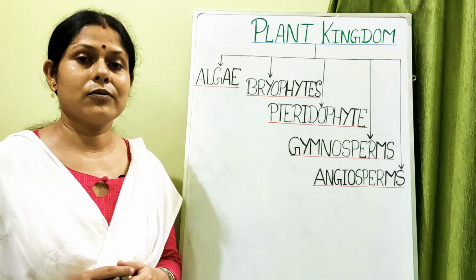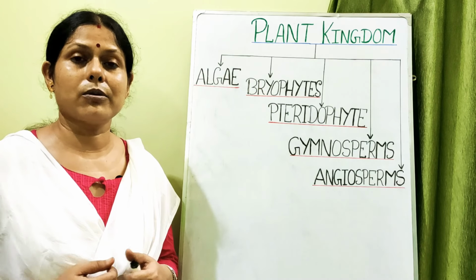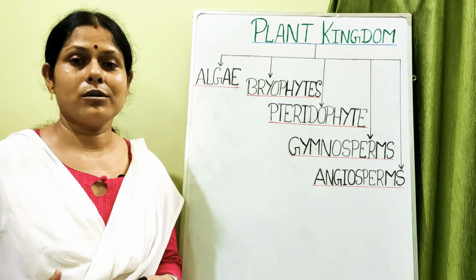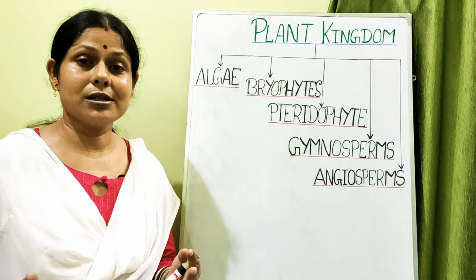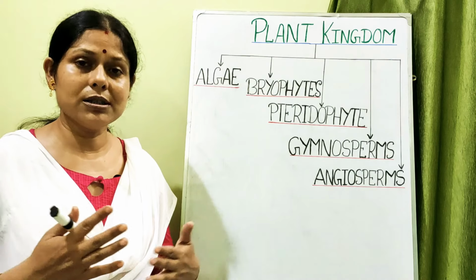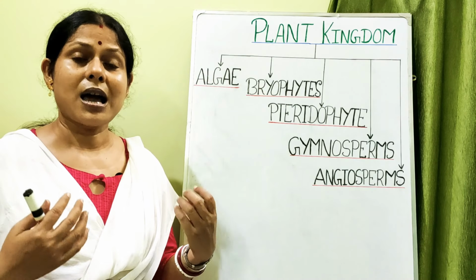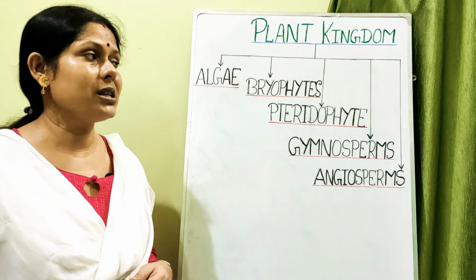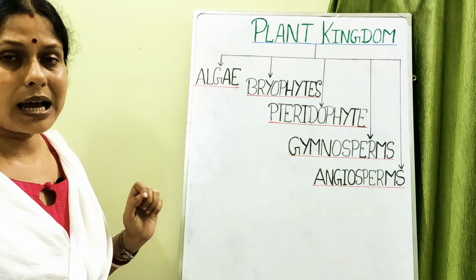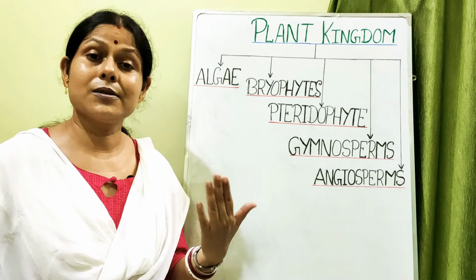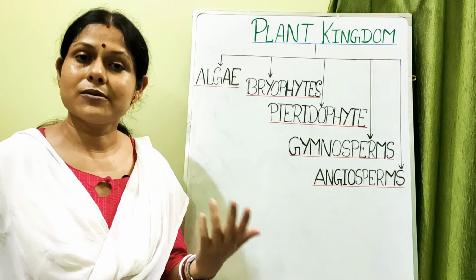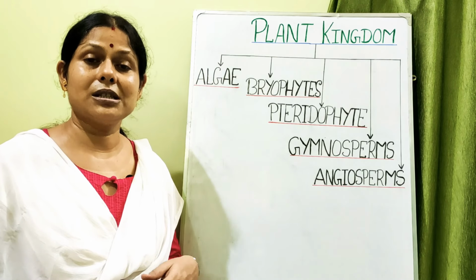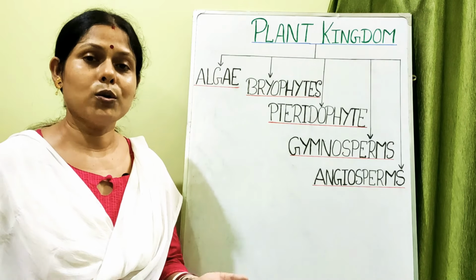Why are they known as Thallophyta? The reason is because their plant body is not differentiated into root, stem or leaves. Since they are not differentiated in that way, all the parts appear to be of the same type, so it is thallus like, and that is why the name Thallophyta has been given to the algae. The algae is further classified into 3 different classes depending upon the kind of chlorophyll pigment associated with it and the coloration which they show outwardly.